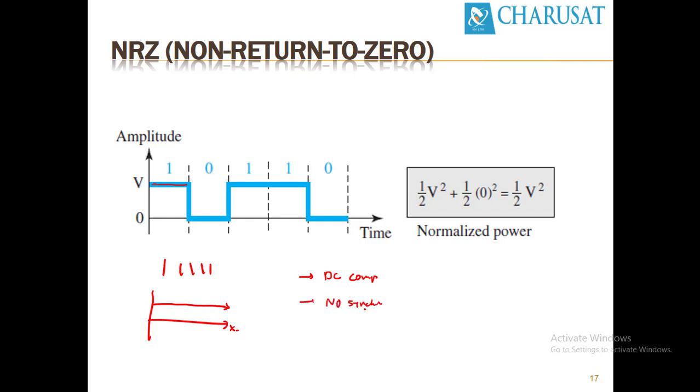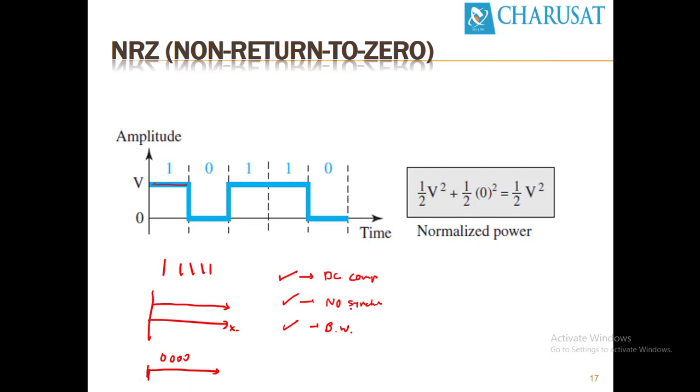Because if there are consecutive ones or consecutive zeros, in the case of consecutive zeros, the x-axis is equivalent to the signal level or data signal. So in both cases, either consecutive ones or consecutive zeros, it presents a DC component, there is no synchronization, and there is baseline wandering. So this NRZ method is not used. It's an absolute version of the unipolar encoding method.